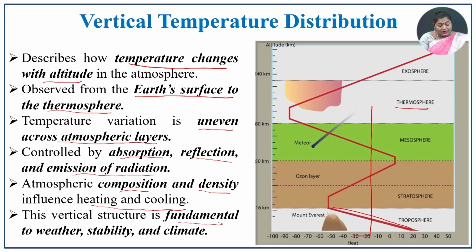The atmospheric composition and density influence the heating and cooling of the atmosphere. And the vertical structure is most fundamental for what? That is the weather, stability and climate. So, all these processes are dealt with in the vertical temperature distribution.